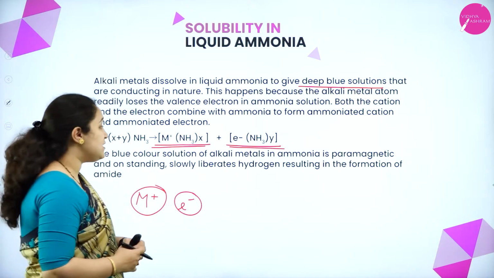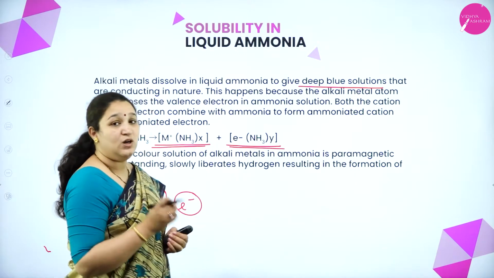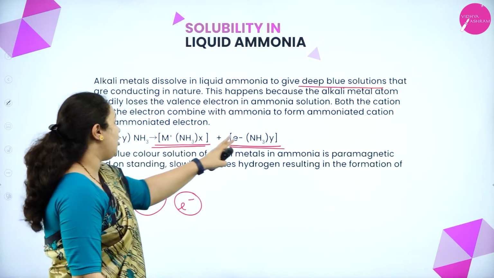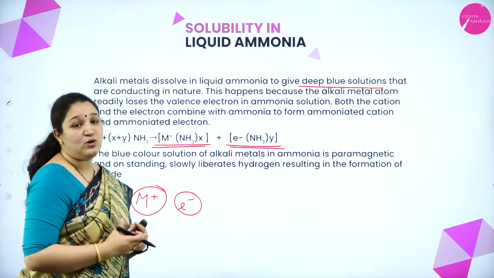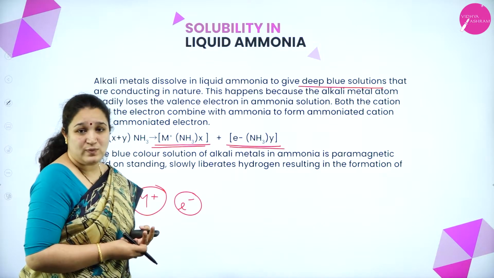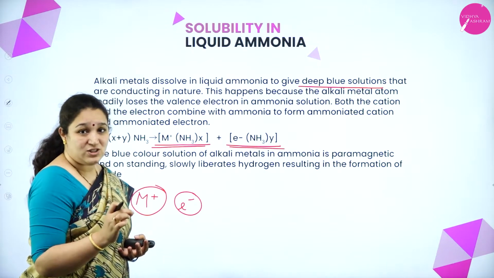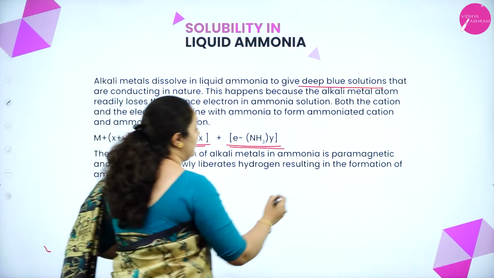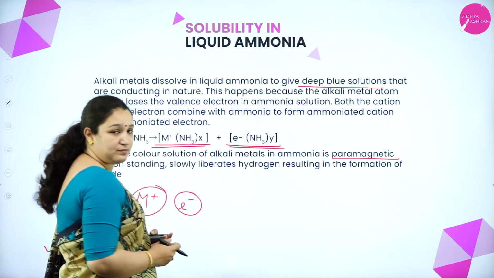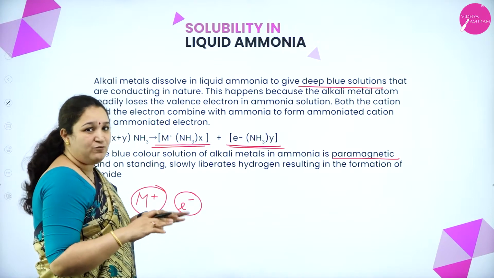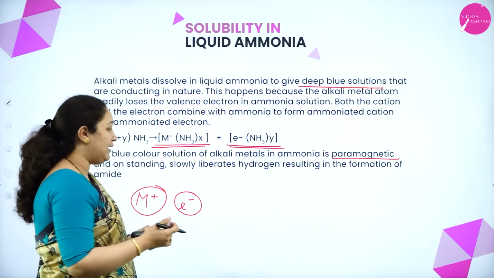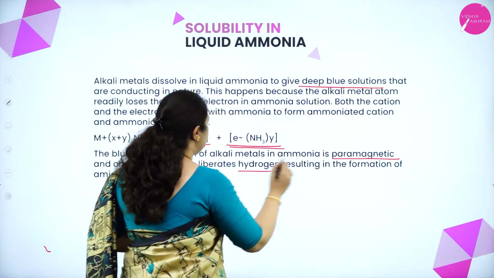Even the electron which is lost will combine with ammonia to form ammoniated cation and ammoniated electron, and thus it gives a blue color solution, as well as it is conducting in nature and it is paramagnetic in nature as well. Okay. If we allow this solution to stand for a long time, it will start liberating hydrogen,